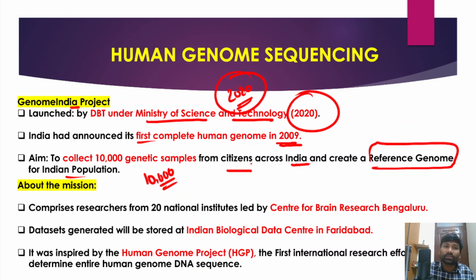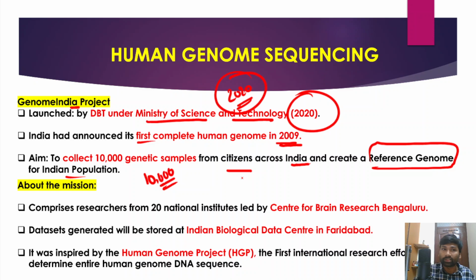Creating a reference genome for the Indian population is very important for drug design, drug manufacturing, to deal with new diseases or gene specific diseases, genetic diseases, and vaccine manufacturing. So it has a number of applications, and because of that reason this Genome India project was launched in the year 2020 by the Department of Biotechnology to collect 10,000 genetic samples from citizens across India and also create a reference genome for the Indian population.